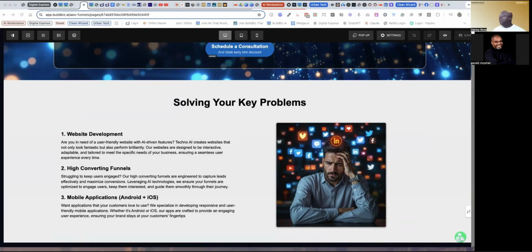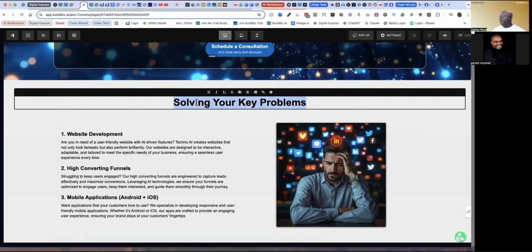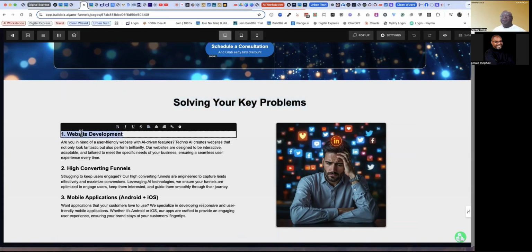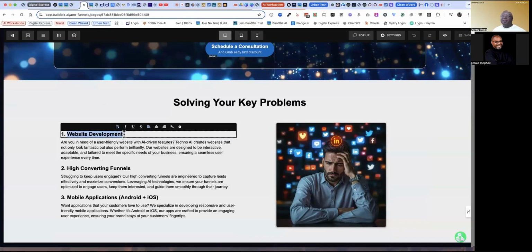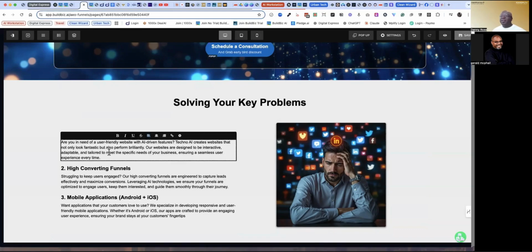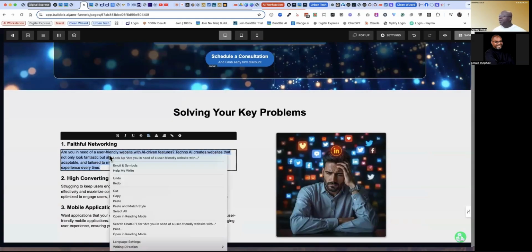So let's see, faithful networking. I love that. That's a great way to describe it. And so if I grabbed this first one, I would literally just come in here and replace this. Copy. Actually, I'll do it this way. All right. This should be all just text. This is what I meant by copying, pasting in the text only makes your life easier.